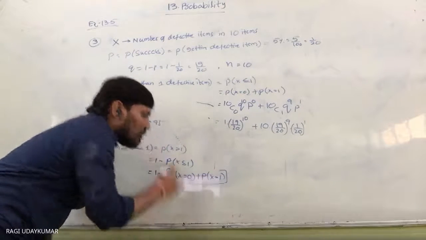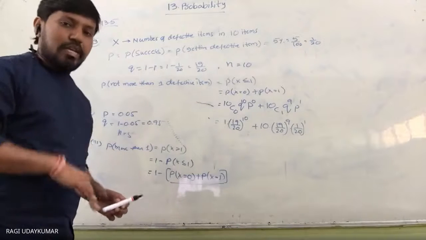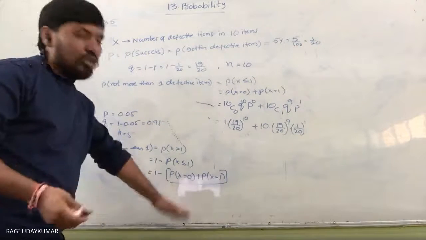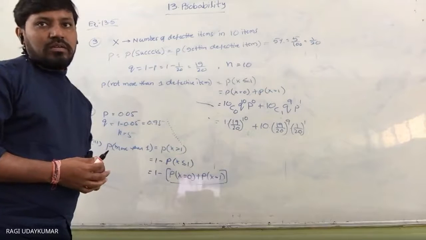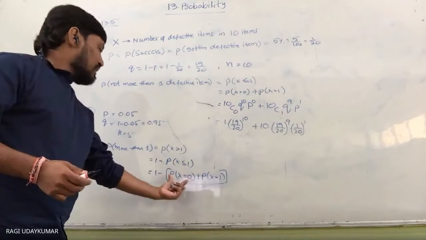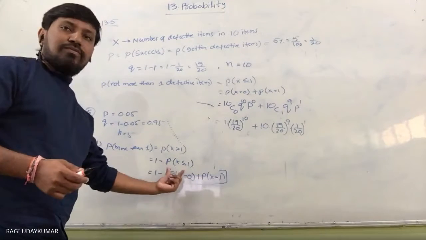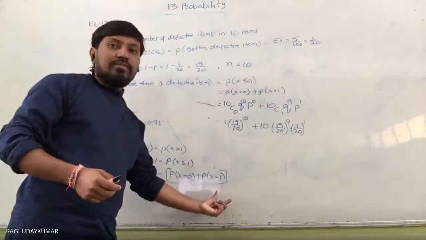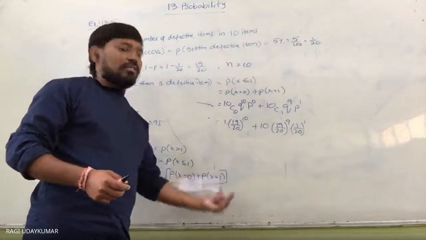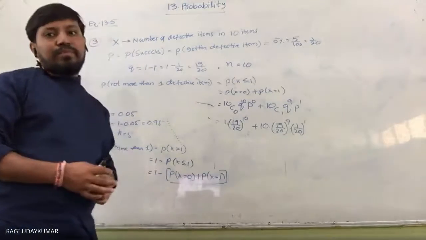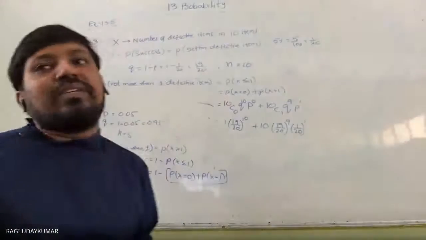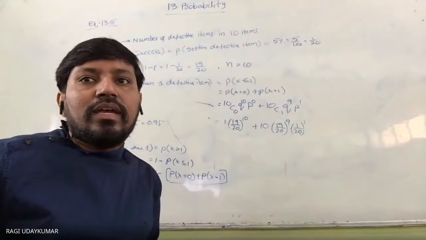Here you can take it directly when you are doing the problem, but in the exam, if it is asked individually, you have to find it. So 5C0 Q to the power of 5 P to the power of 0, plus 5C1 Q to the power of 4 P to the power of 1. Just binomial only, but different situations are given to you here.